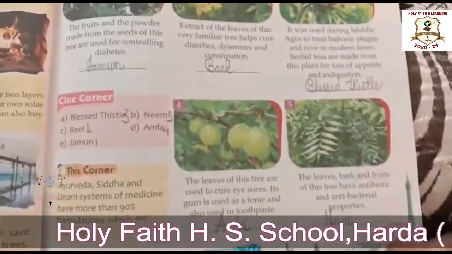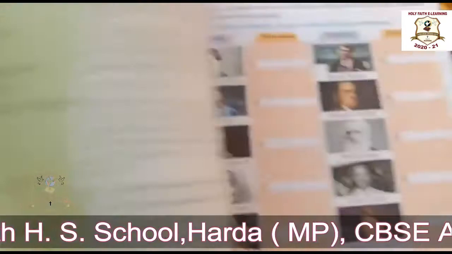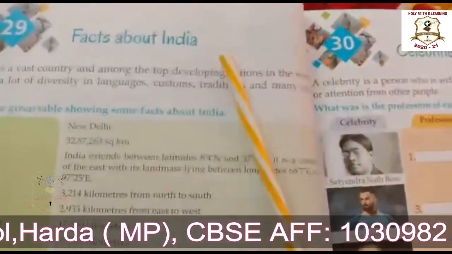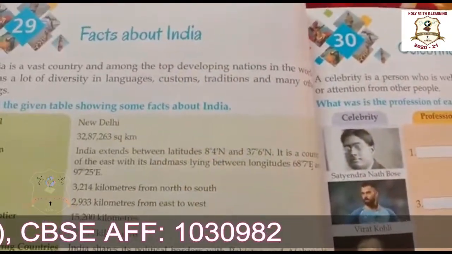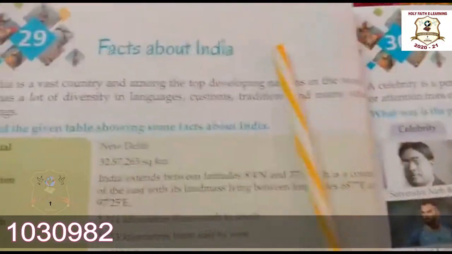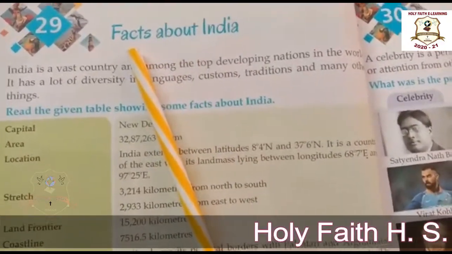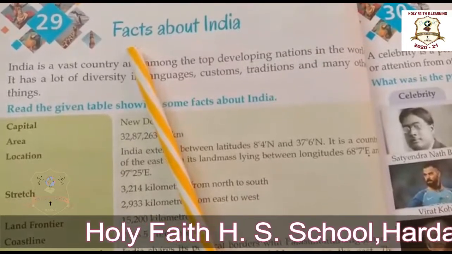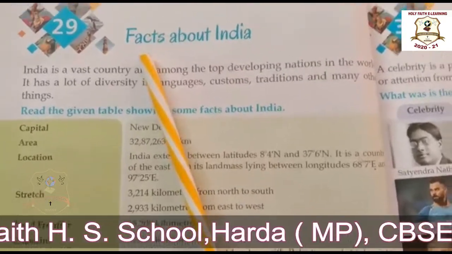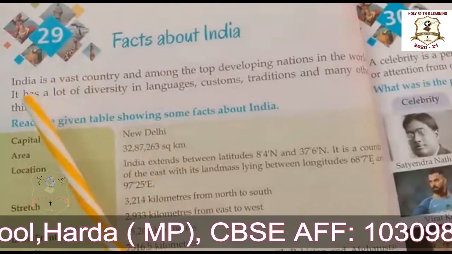Now move to our next lesson, that is lesson number 29, facts about India. Okay, students, facts about India. Here, what is the meaning of fact? Fact, a thing that is known or proved to be true. Okay, now let's begin.